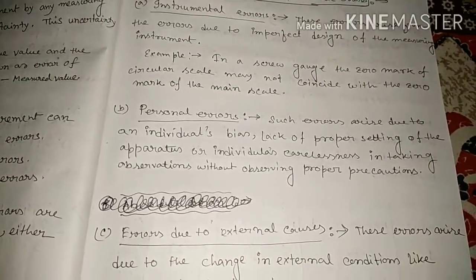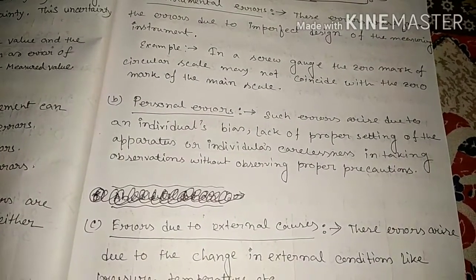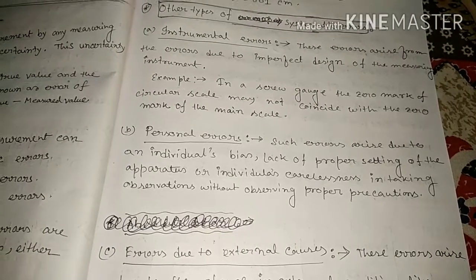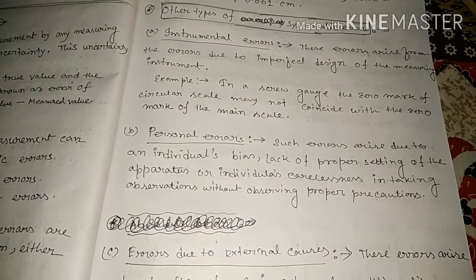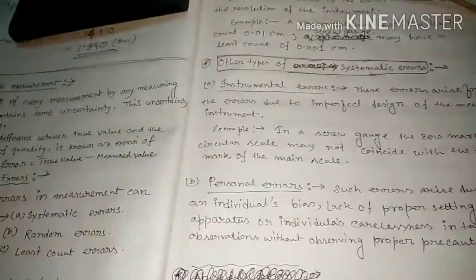Then the personal errors. Such errors arise due to individual bias, lack of proper setting of the apparatus, or individual's carelessness in taking the observation without observing proper precautions. Sometimes it happens in the practical lab.